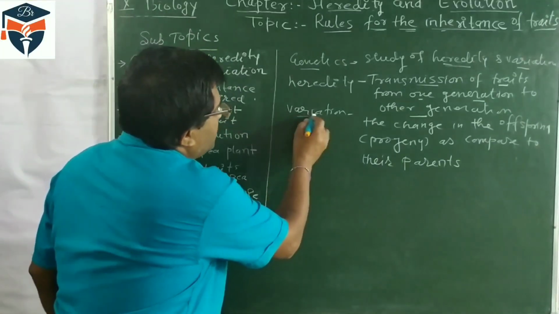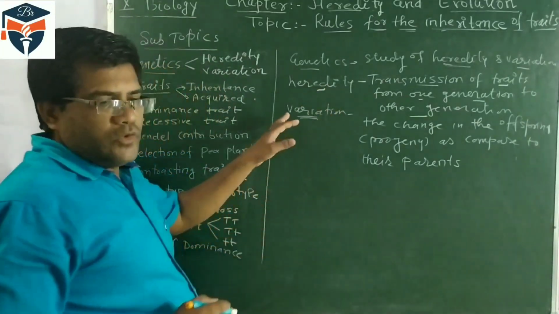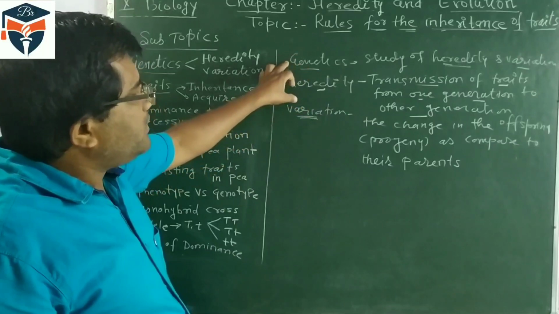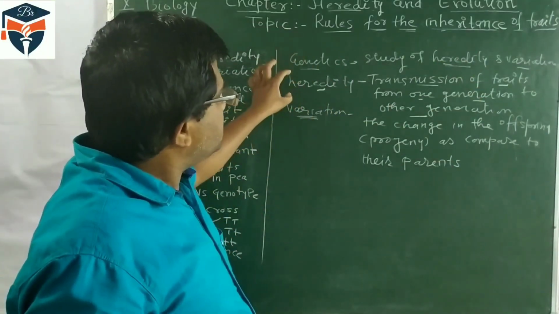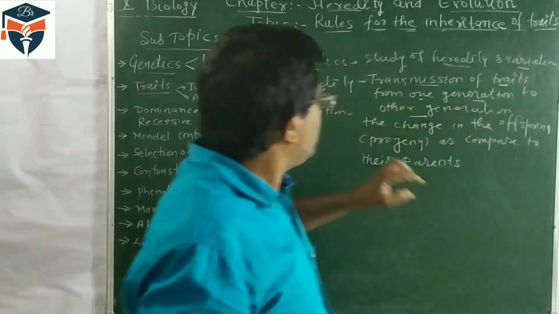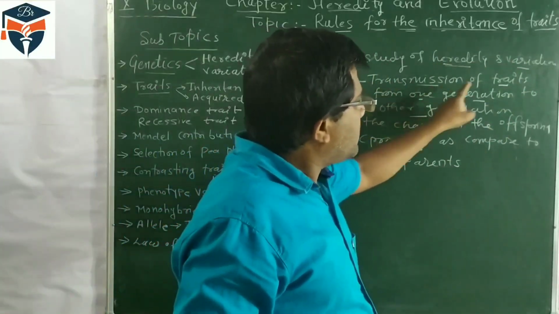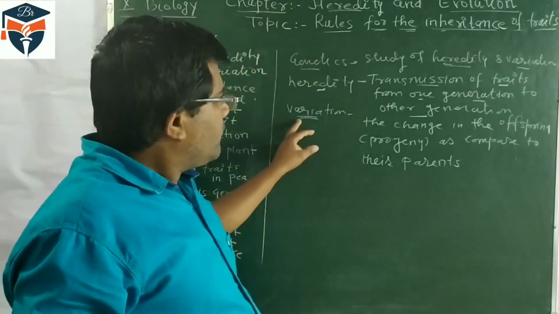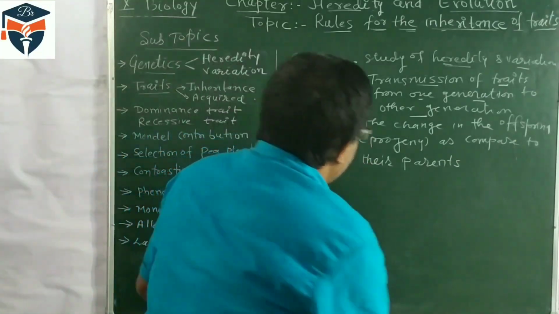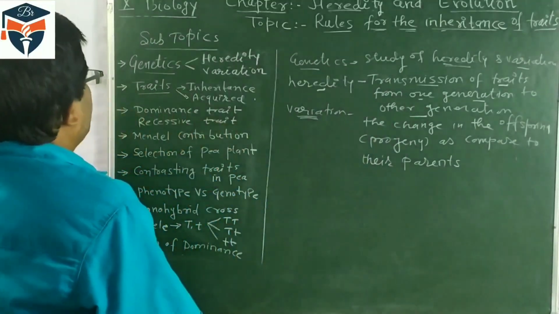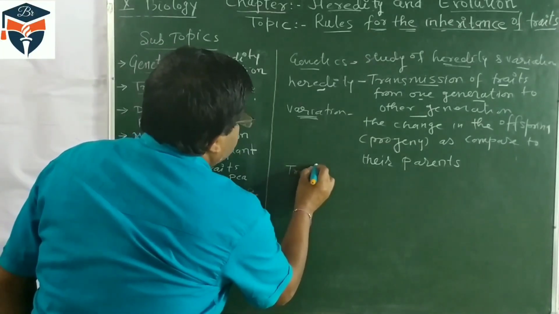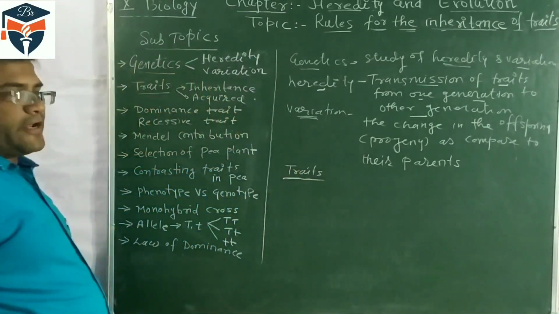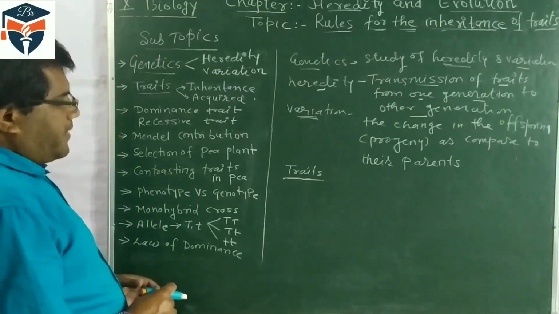Variation plays a very vital role in the process of evolution. So genetics studies heredity and variation. Heredity is the transmission of traits, and variation is the changes that occur in the progeny. Now, trait means character, and these traits are of two types.